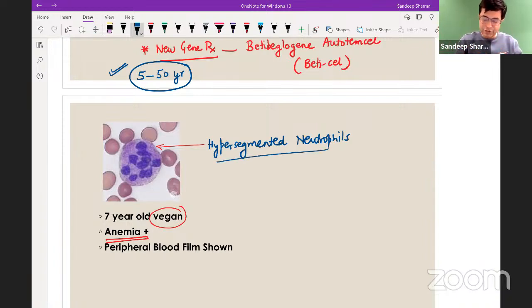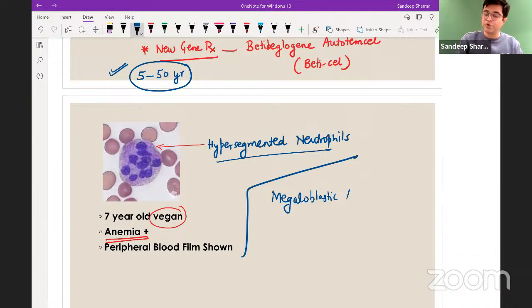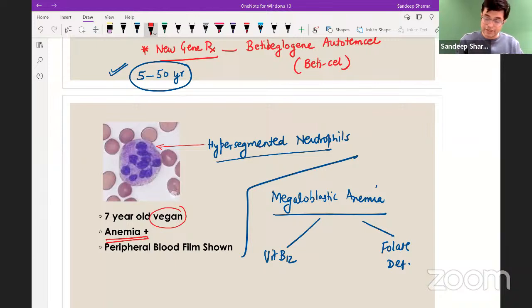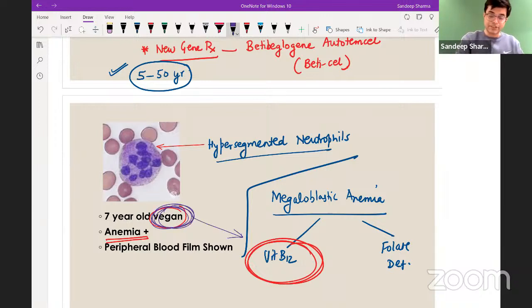So hypersegmented neutrophil, 7-year-old vegan, anemia present. What is the likely diagnosis? Patient is suffering from megaloblastic anemia. Now, megaloblastic anemia can occur due to both B12 deficiency as well as folic acid deficiency or folate deficiency. So which of the two will be the answer here? The answer is likely to be B12 deficiency. Why B12? Because it is a vegan patient, and vegan patients are predisposed to B12 deficiency.